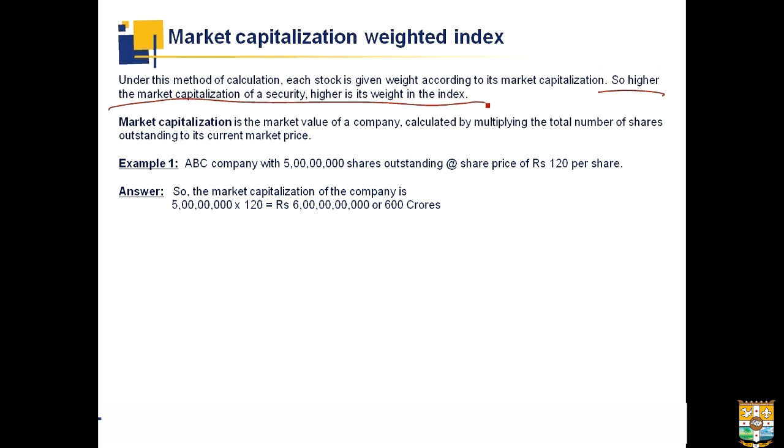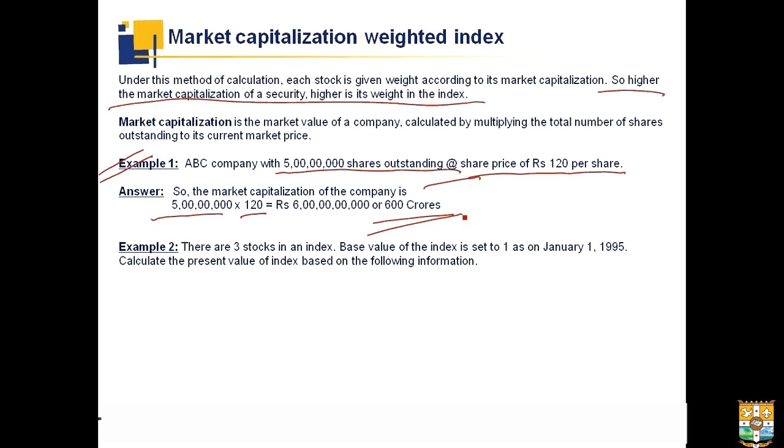So now we have ABC company with 5 crore shares outstanding at a share price of rupees 120 per share. So now let us calculate the market capitalization for this company. We have to multiply the number of shares by the price of the share to know the market capitalization of the company. So here the company has 5 crore shares outstanding, which is multiplied by the per share price, that is 120 rupees. That will give us rupees 600 crores, which is the market capitalization of this company.